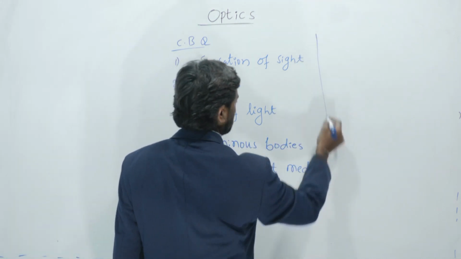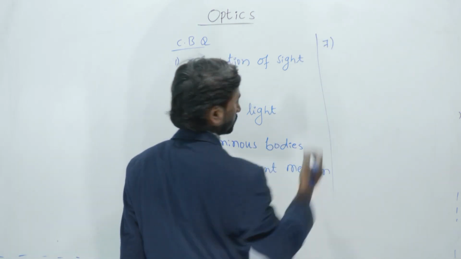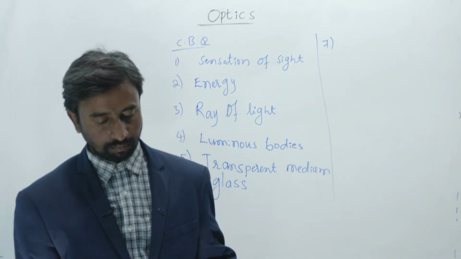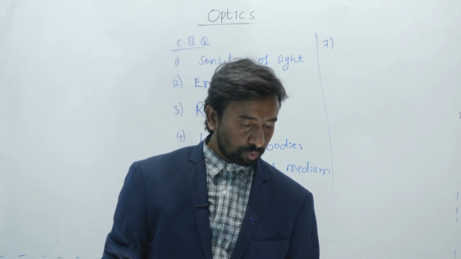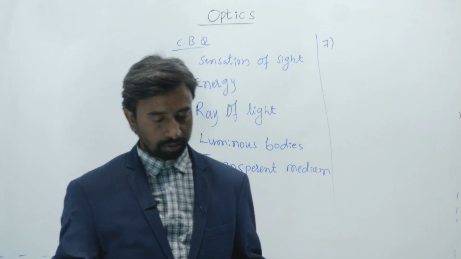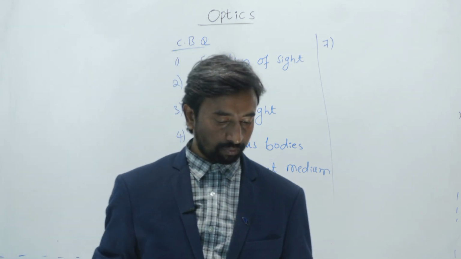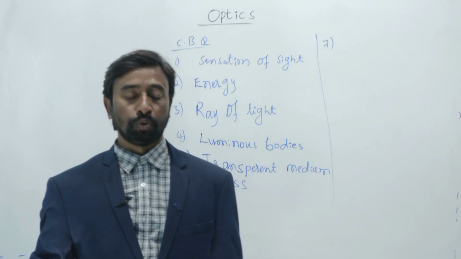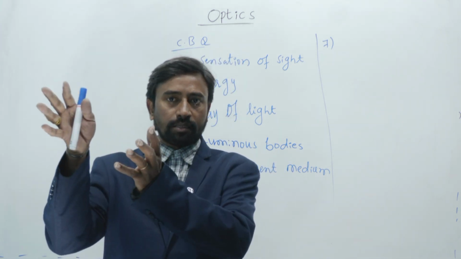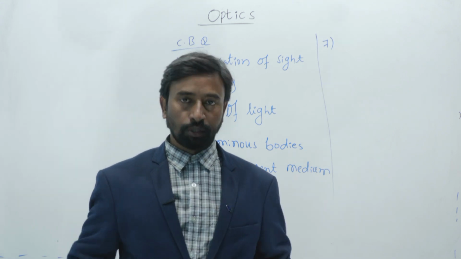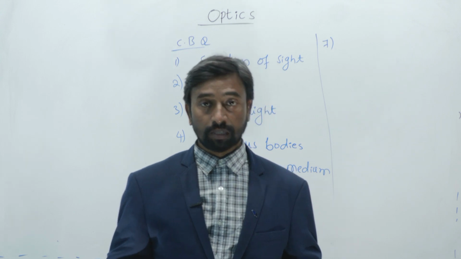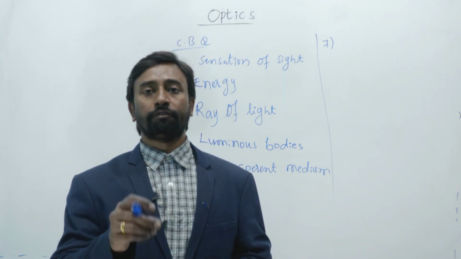Now we'll see the seventh one. Smoke is an example of homogeneous medium, heterogeneous medium, both 1 and 2, or neither. Smoke is not distributed uniformly; somewhere it has some amount of mass. In a heterogeneous medium, the properties of light are not the same at every point in the medium.